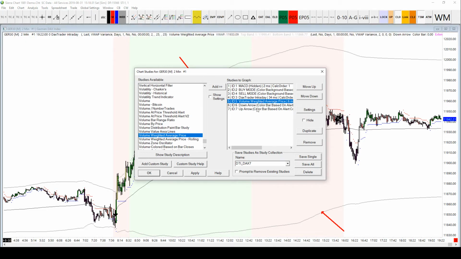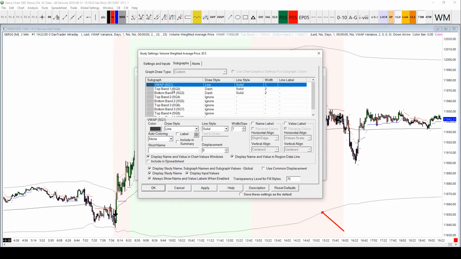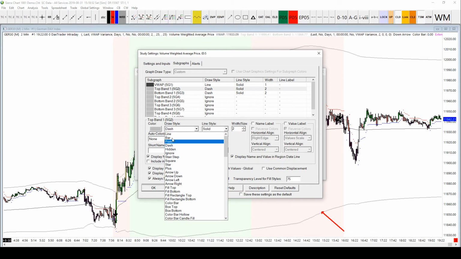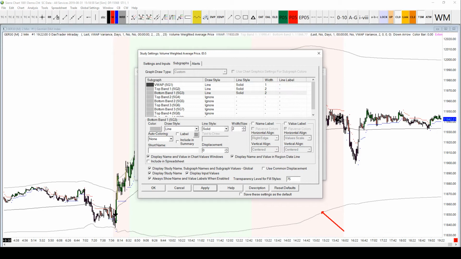So let's go into that one. That's the one I already have. Double click in there, and you'll see that only 3 lines have been drawn and the rest of them don't have anything. You can have various other lines if you want. I've got a VWAP line in the middle, which shows the draw style is a line, and then the top band and the bottom band are actually dashes. So I'm going to turn those to lines, and it just makes them a little bit better. You can also see that the deviation bands are quite thick. I want to make those a little bit thinner, maybe change the width of those lines to 1. So let's see where you can find that number.